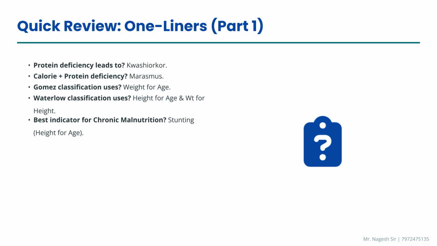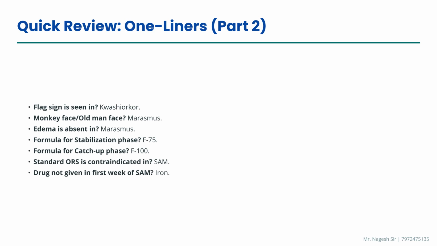Let's review key one-liners. Protein deficiency leads to kwashiorkor, while calorie and protein deficiency leads to marasmus. Stunting, or height for age, is the best indicator for chronic malnutrition. Further review. Flag sign is seen in kwashiorkor. The monkey face is a sign of marasmus. The formula for the stabilization phase is F75. Standard ORS is contraindicated in severe acute malnutrition.